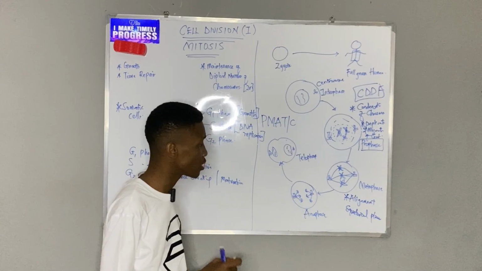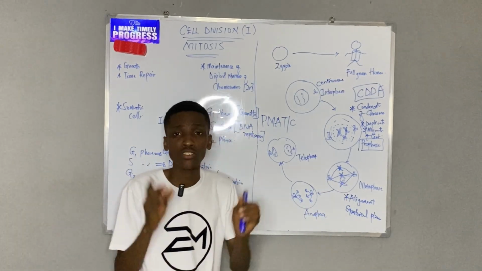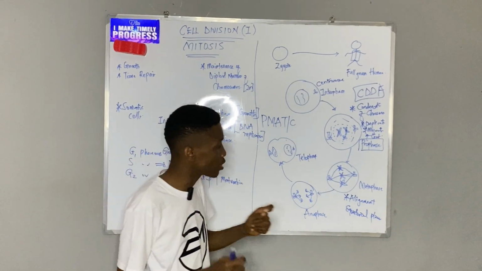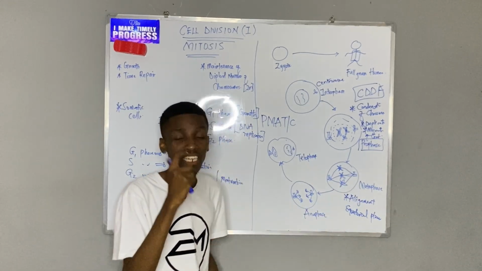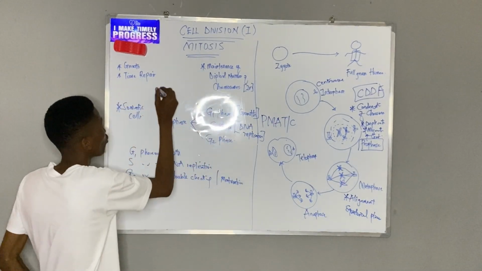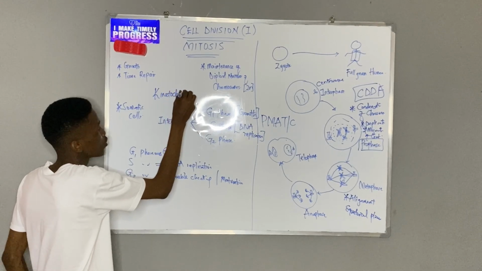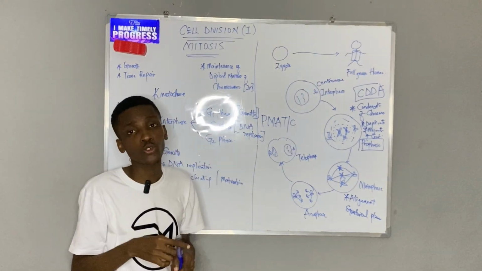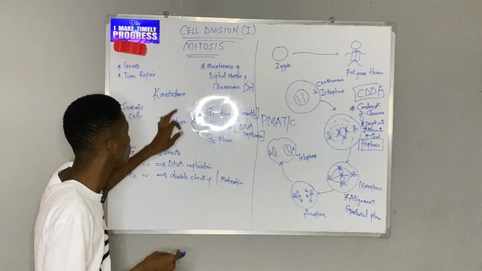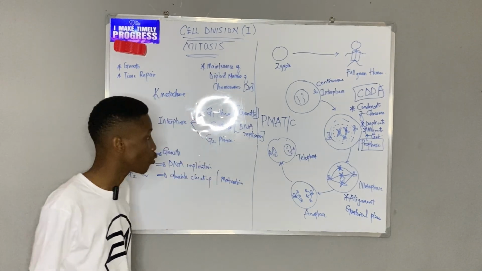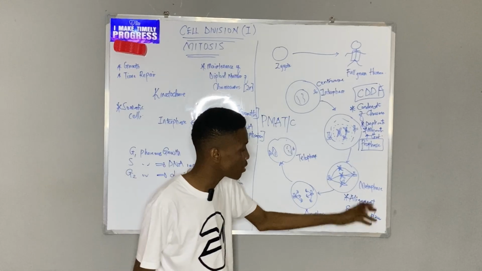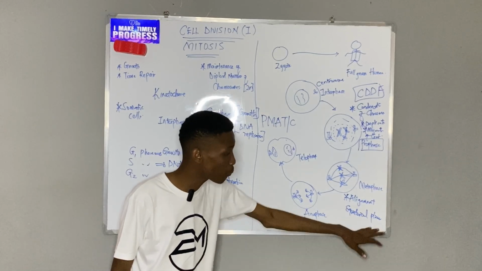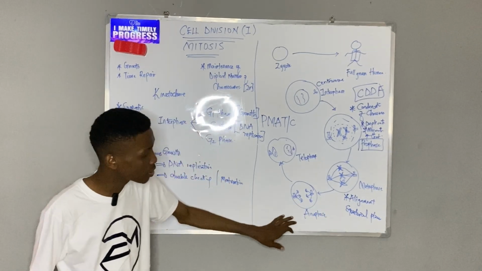Now, remember I said every chromosome has two sister chromatids joined together by a centromere. The exact point that mitotic spindles are attached to is called the kinetochore. This kinetochore is just a protein on the centromere. So that's where they attach, kinetochore. All right, so what happens in metaphase? These guys are lying in the midline called the equatorial plane.